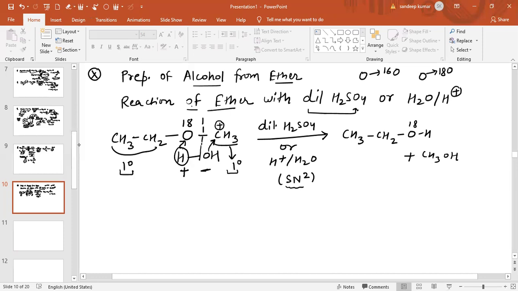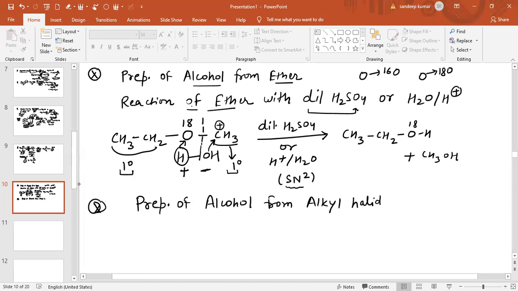Now I am going to discuss some reactions, which are reduction of carbonyl group. But first of all I am going to discuss the preparation of alcohol from alkyl halide. Which group is basically alkyl halide?